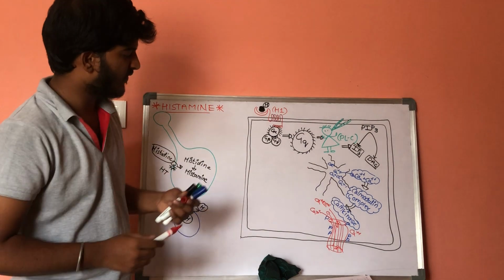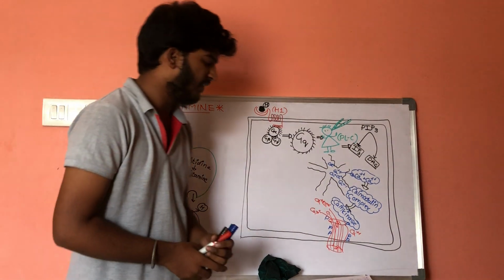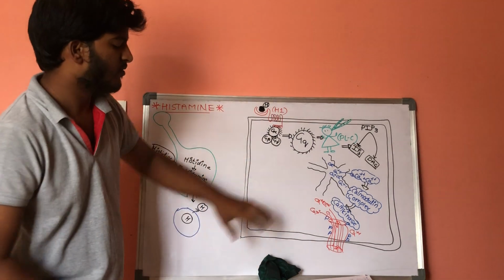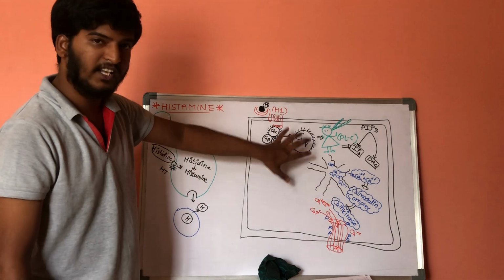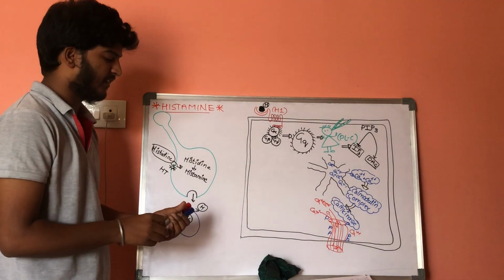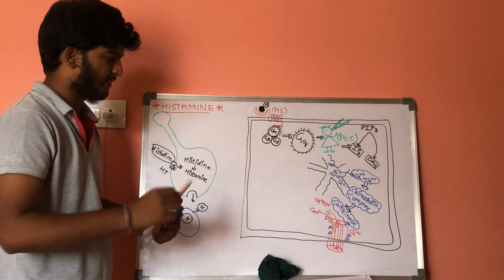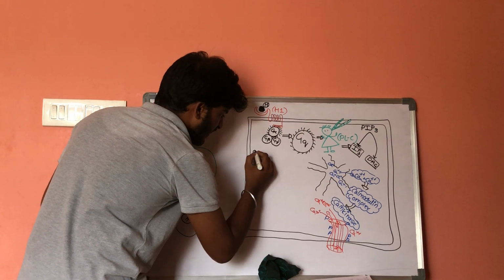So the calcium content within the cell will get increased. Whenever the calcium content within the cell increases, what happens? Let us consider